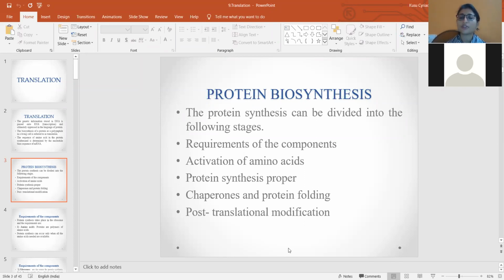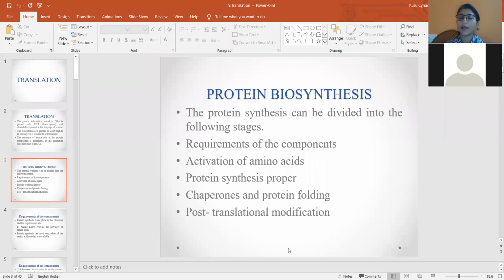Then the fourth step is chaperones and protein folding, and the fifth one is post translational modification. Chaperones and protein folding can also be categorized under post translational modification, because immediately after the third step, the protein which is synthesized is an inactive molecule, which has to be converted into the active form of the protein.